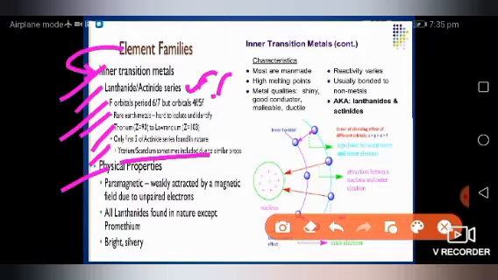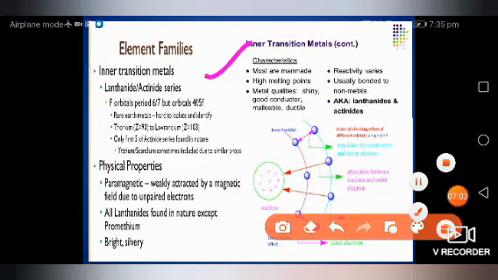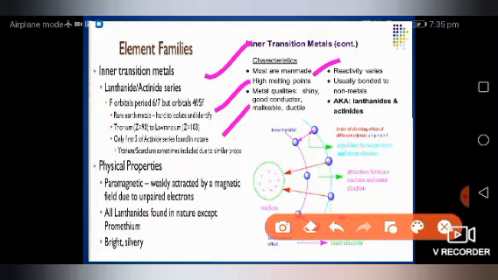Whereas physical property we will talk, the paramagnetic in nature, weakly attracted by magnetic field due to the unpaired electron. Because of that it is colored also. All lanthanide found in the nature except promethium, which is bright and silvery in color. If we will talk about the characteristics of inner transition, most of these are man-made. It has high melting point, metal quality is shiny, good conductor and malleable and ductile. Radioactive nature, these are radioactive also, usually bonded to non-metals.